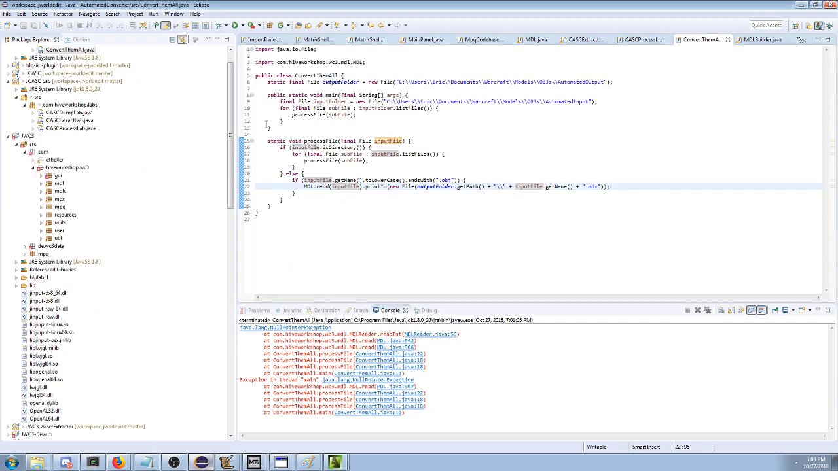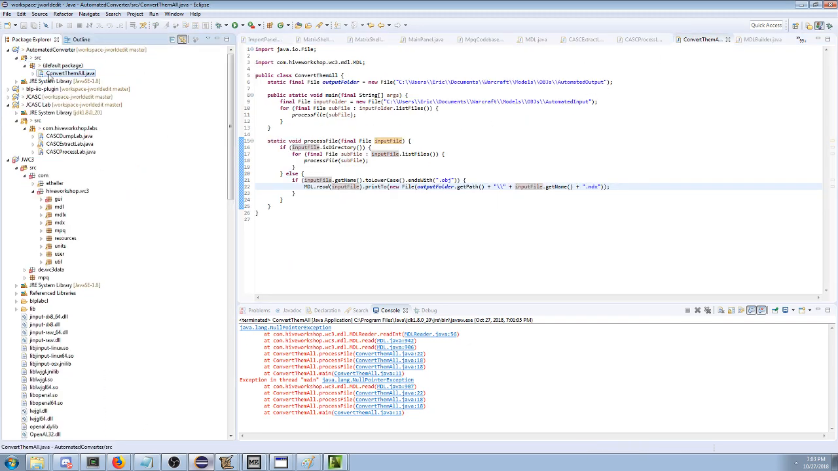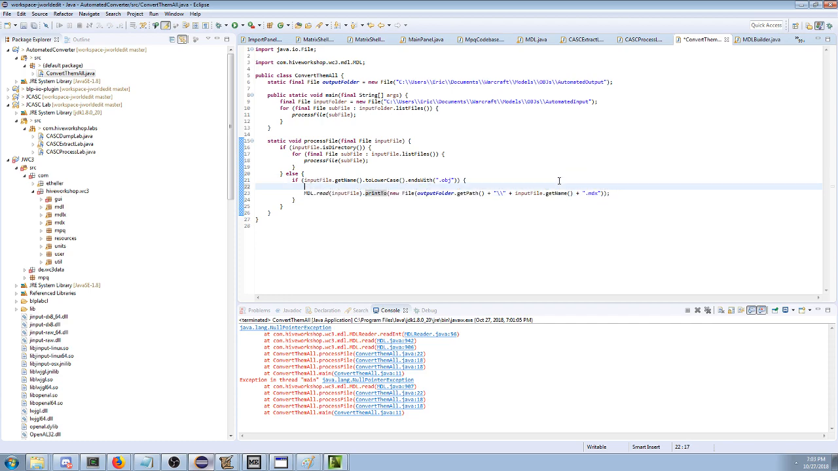So we're going to go back to our guy. So this would be, you know, we're going to go back to the automated converter. We made a little file here, and we're going to say, okay, I can't use the MDL reader because it's trying to read it as an MDL, right?